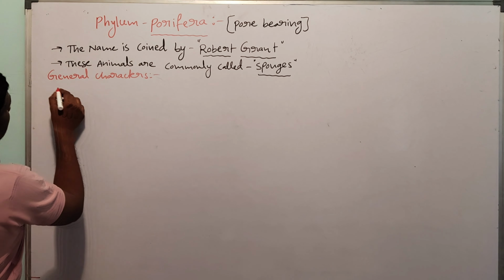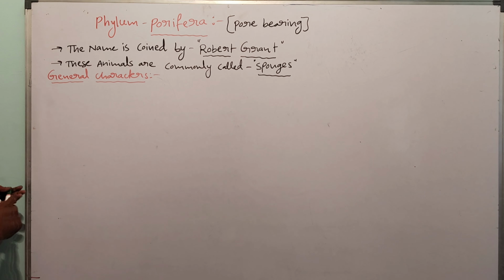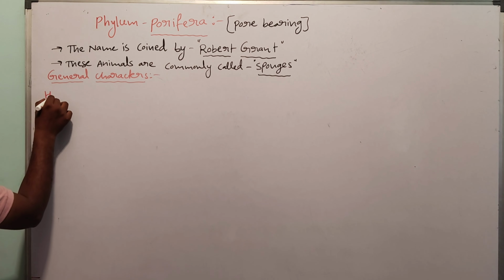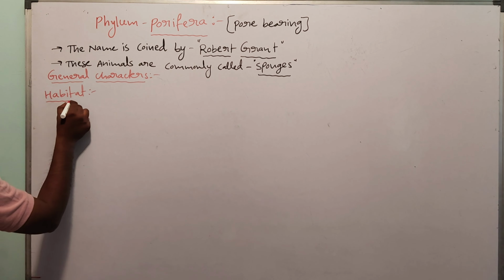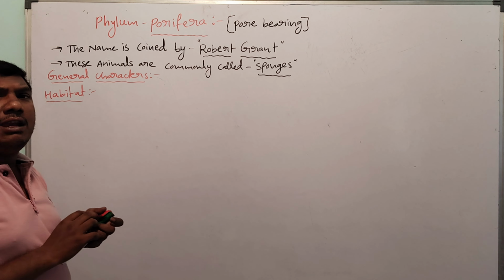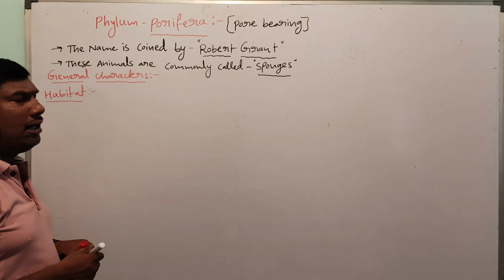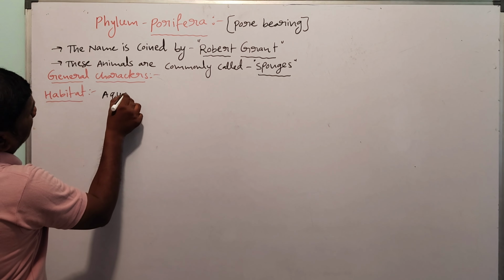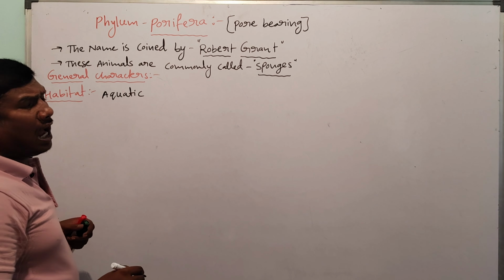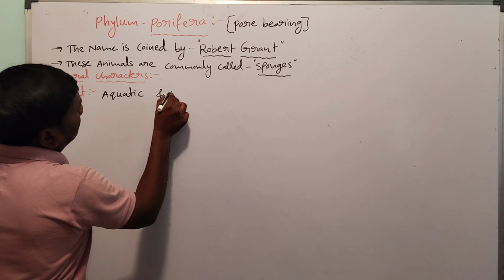Next one, general characters of phylum Porifera. First general character, habitat. Habitat means the animal's living place. In phylum Porifera, all the animals are living in aquatic habitat, and sessile.